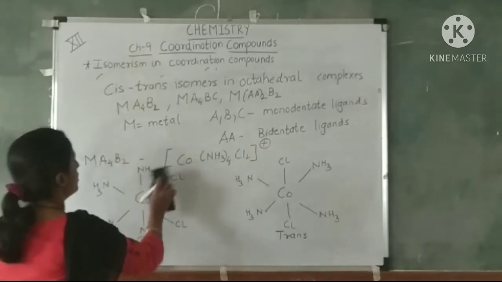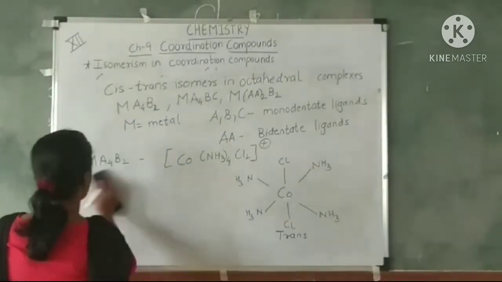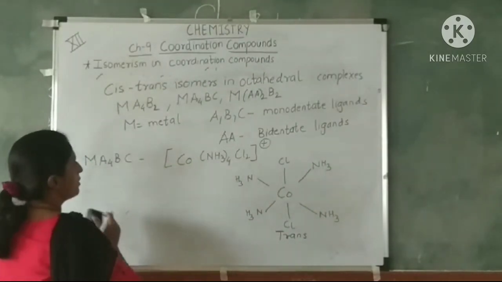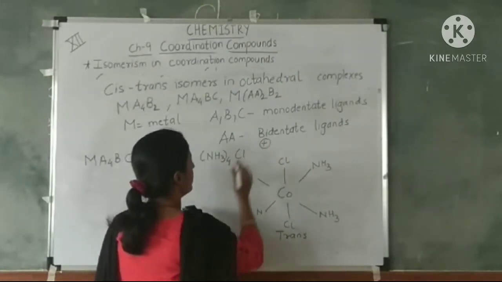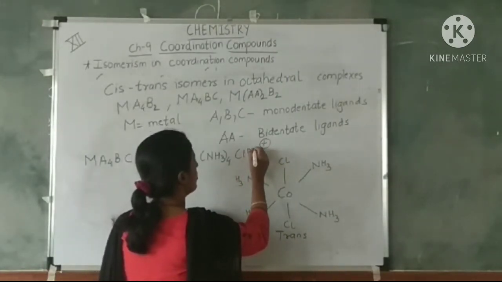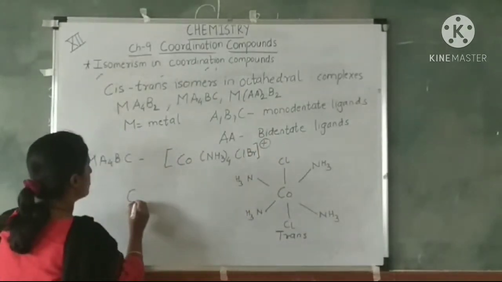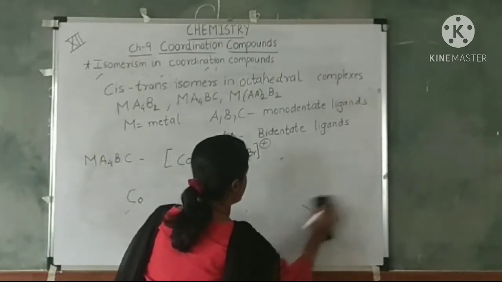Now next, move to the next example, that is Ma4BC. Here we can take one bromide ligand. How can we draw the cis isomer first?